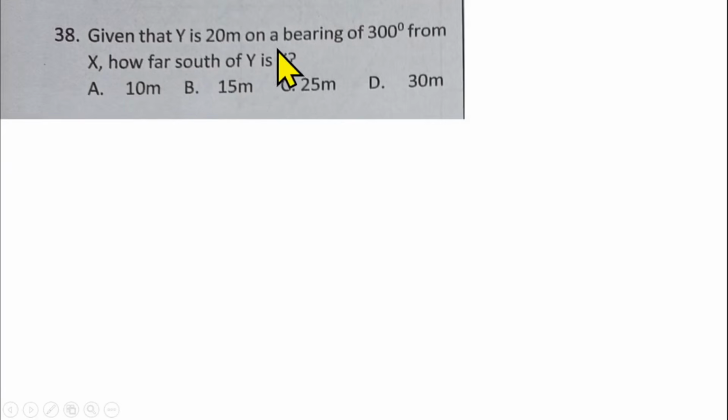Given that y is 20 meters on a bearing of 300 degrees from x, how far south of y is x? So like I said, the question is from bearing. You are given that y is 20 meters on a bearing of 300 degrees from a point x. So what do we do? Draw a cardinal point to represent your point x. Then you are told that this point y is 20 meters on the bearing of 300 degrees.